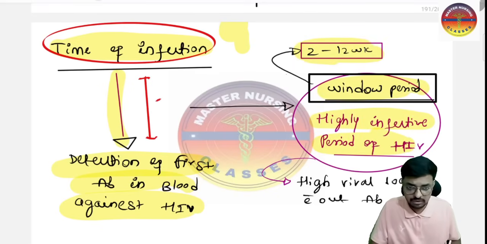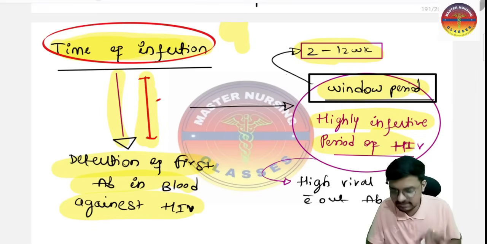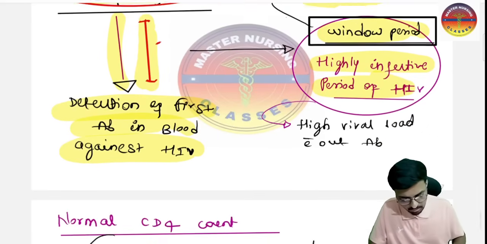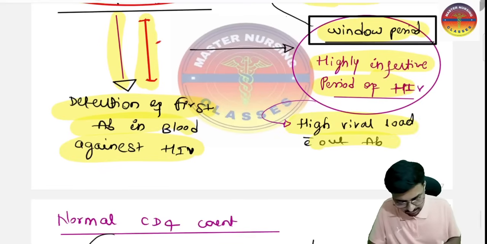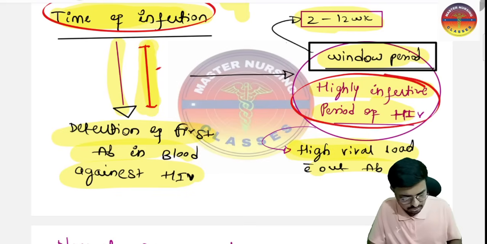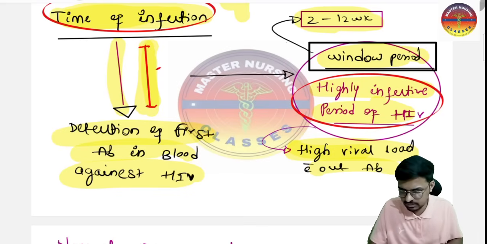Why is it highly infective? Here the infection has happened, but we don't have any immunity against it, so the virus grows very rapidly. There is a high viral load without antibody in this gap. That is the reason the window period is the highly infective period of HIV. Keep this point in your mind. I hope this concept is very clear.